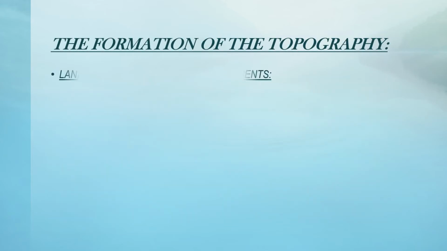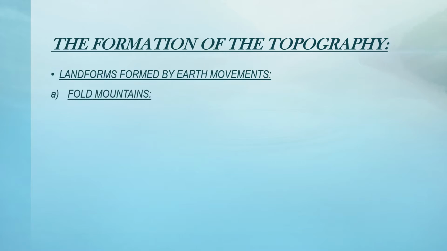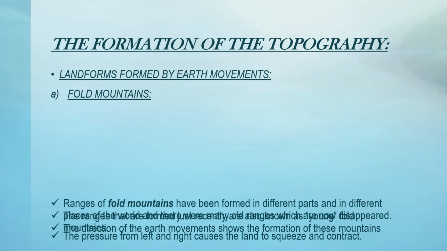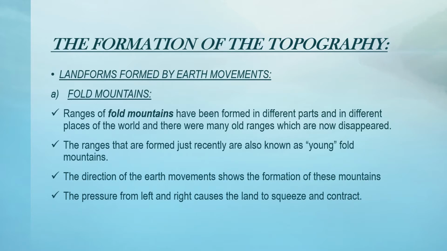The first thing is landforms formed by earth movements, and here number A is fold mountains. It states that fold mountains are found in many parts of the world, and there were many old ranges present, but later on they disappeared. Those ranges which are recently found are called young fold mountains, and their direction is known with the help of the earth's movement and the pressure from both sides, that is left and right. It caused the lands to squeeze and contract.